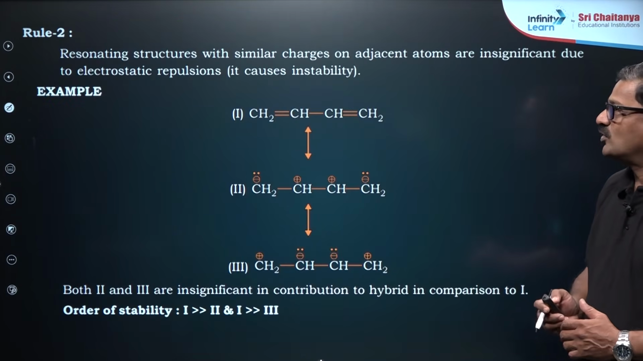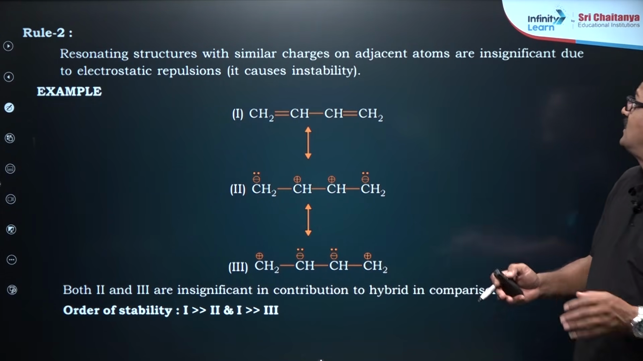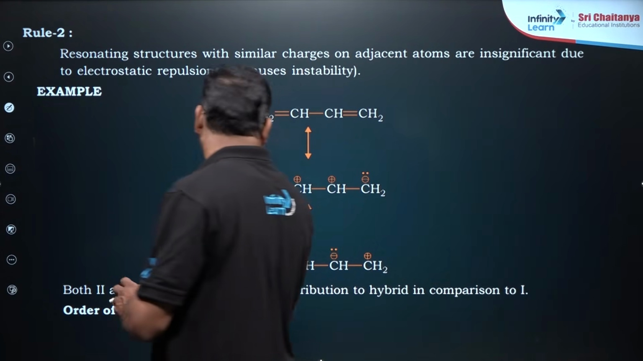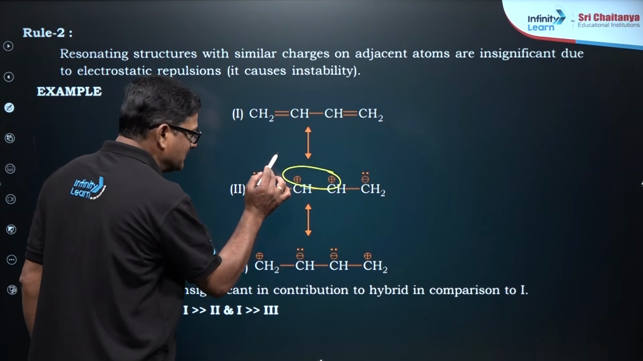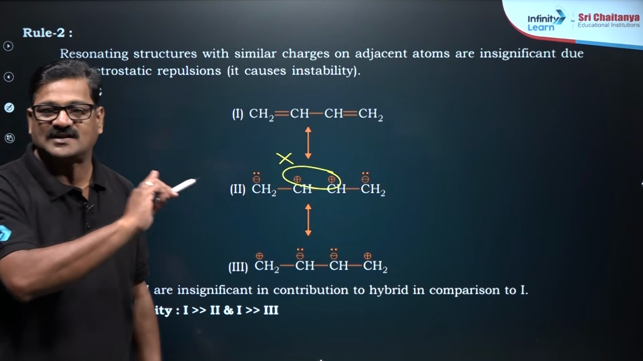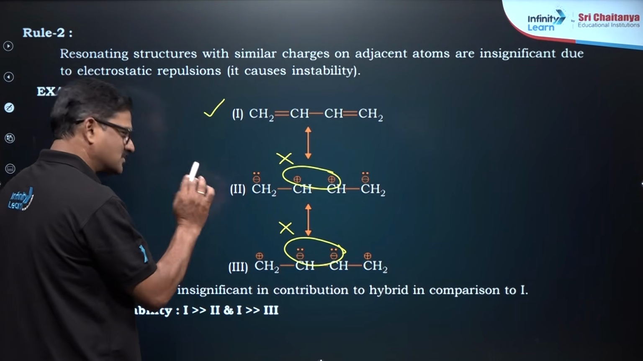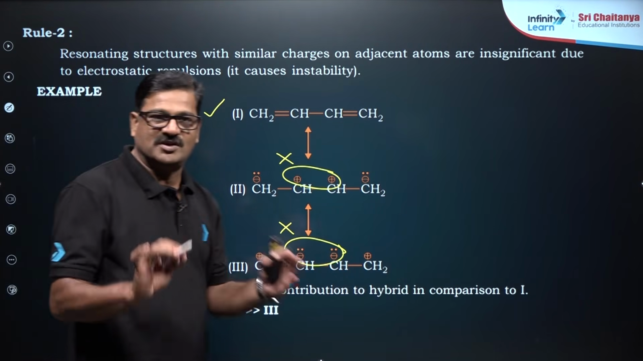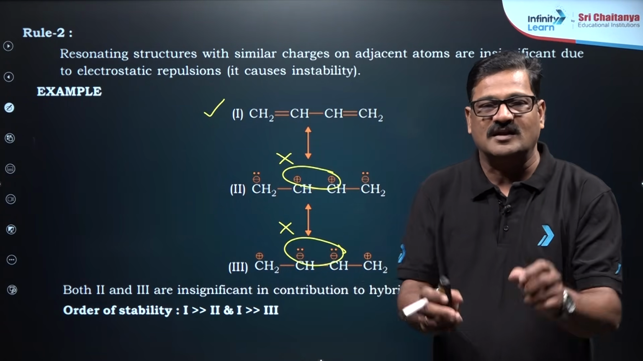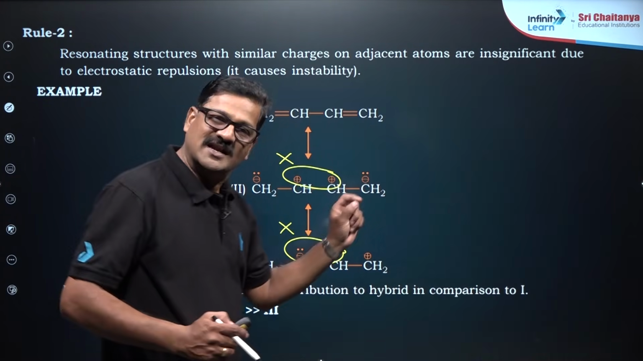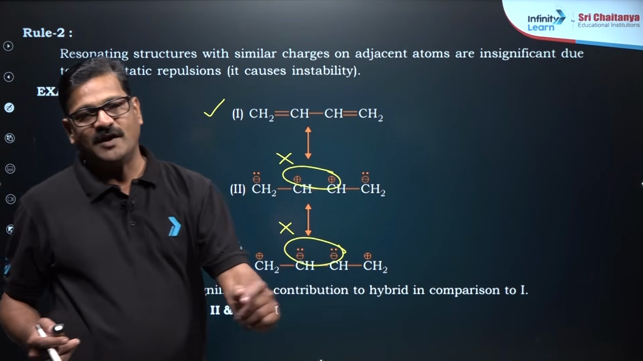Talking about one more rule, rule 2: resonating structures with similar charges on adjacent atoms are insignificant. I want to say here this is a positive charge and this is a positive charge. This is insignificant. Such structures cannot exist. Now this is also not stable. I just want to say this is only the neutral structure. Of course, charge separation is unstable, charge delocalization is more stable, and whenever 2 similar charges are there on side by side carbon atoms, let it be positive charge, let it be negative charge, due to repulsion you are going to be unstable.